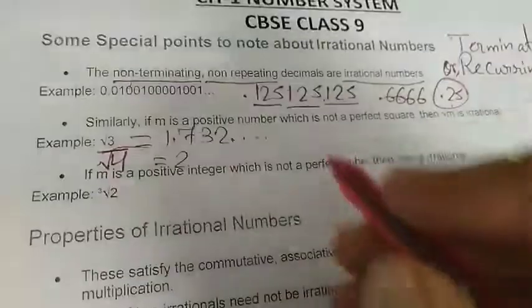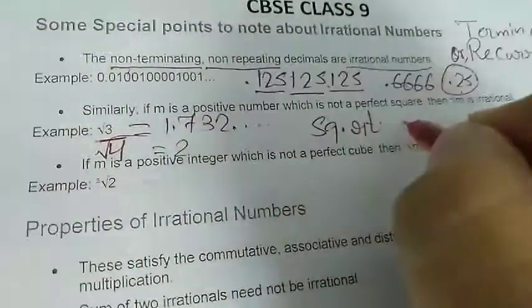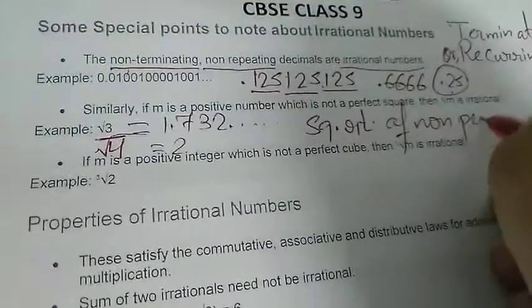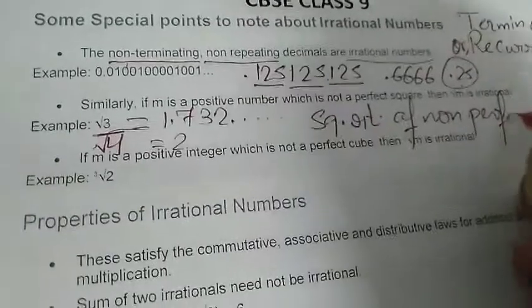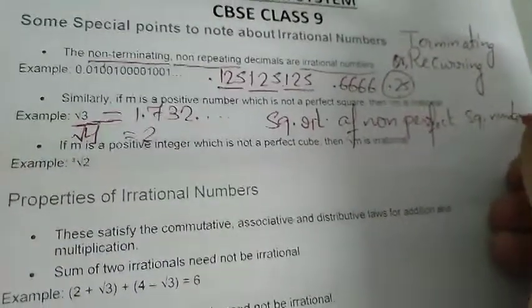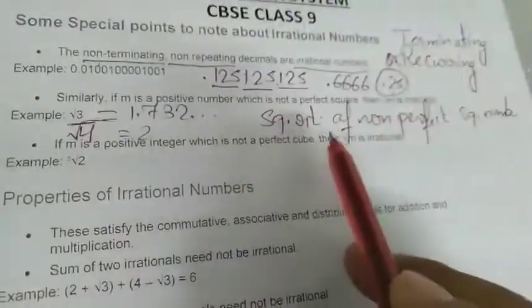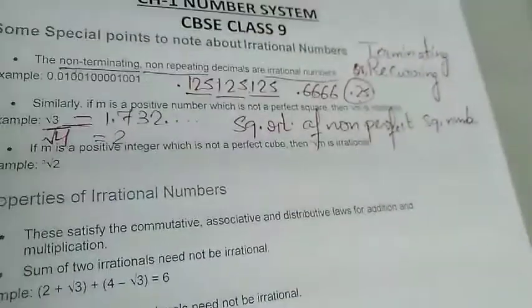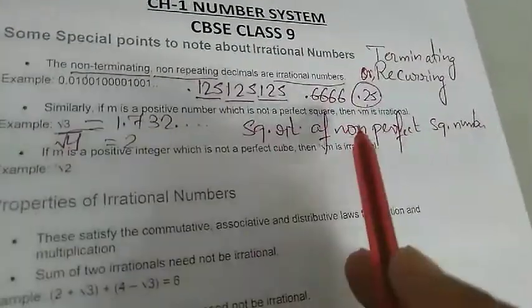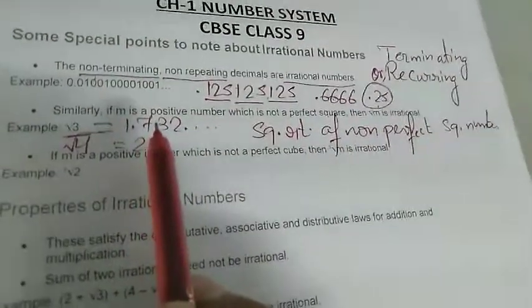But if you find the square root of a non-perfect square number, that is an irrational number. So root 3 is irrational, root 5 is irrational.